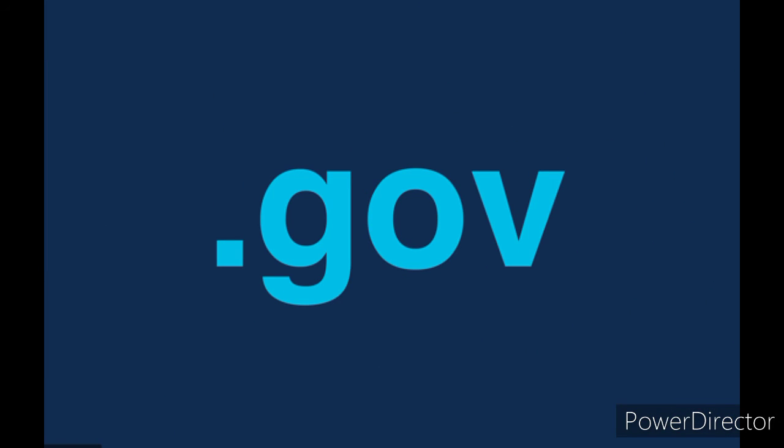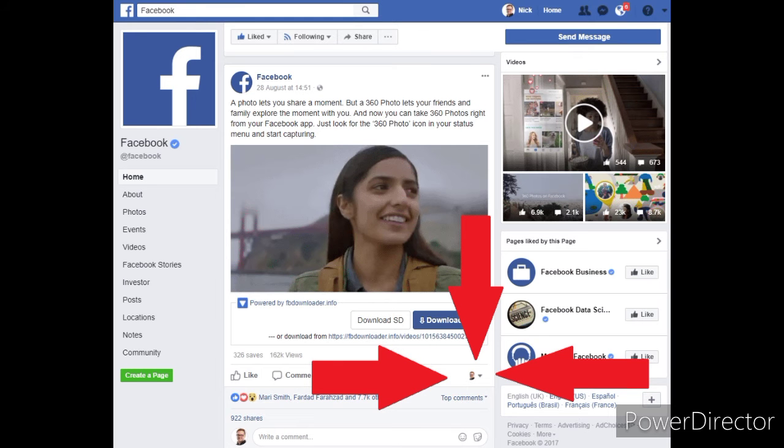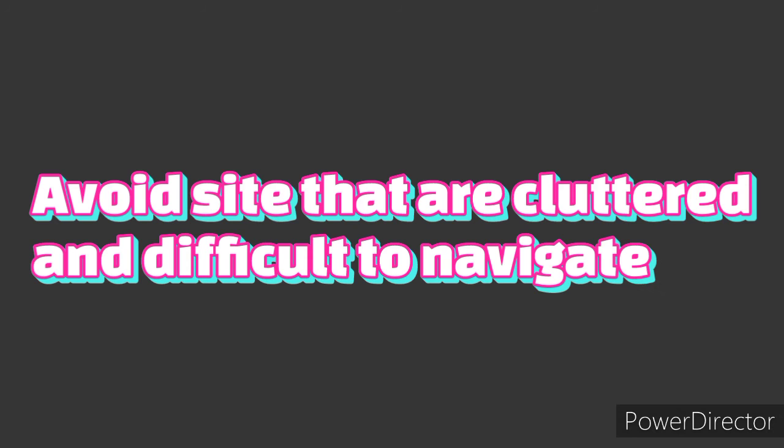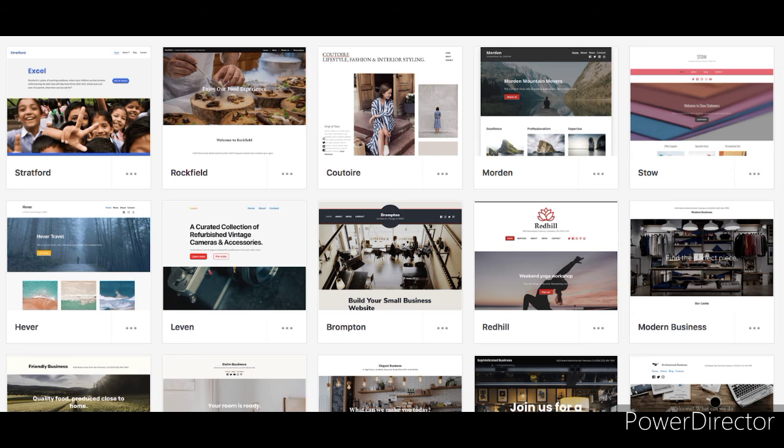Number 1, domains that include .gov or .edu are trustworthy sources. Number 2, author information. Look at the author's bio or about page regarding the qualification of the author. Number 3, design. Avoid sites that are cluttered and difficult to navigate. Number 4, sources. Trustworthy articles usually link to other sources or sites where their facts came from.